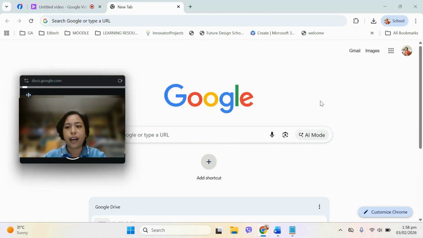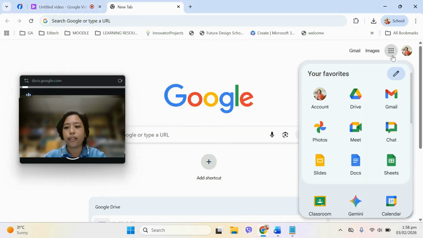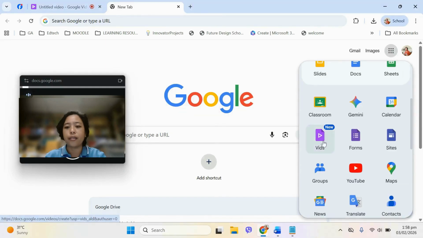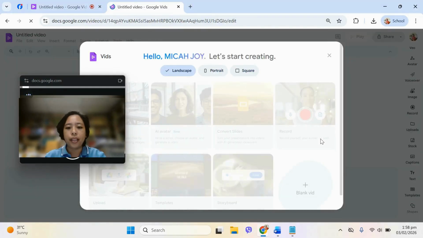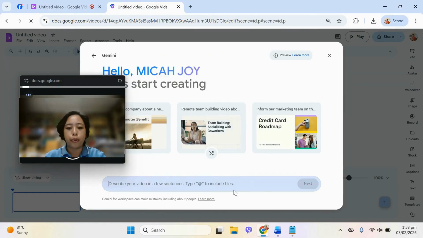Thank you. Here's a quick tutorial on how to create a short video for your learners. Open your Google Chrome and locate the Google App Launcher, then locate the Vids. Open this and then click the storyboard. After clicking the storyboard, in this portion, describe the video in a few sentences.